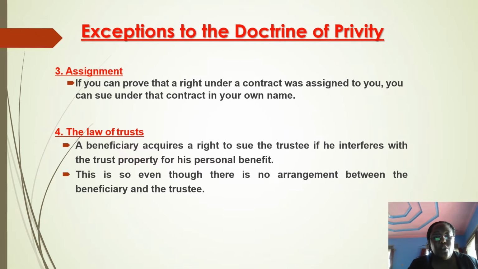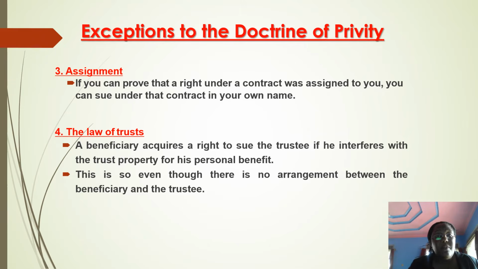The third exception is with respect to assignment, and by assignment here we're saying someone signs off their rights to you. For example, maybe they own property or shares in the company, and they decide to sign off their share interest to you. The law says that because you have the right of assignment, someone has assigned their right to you, you are entitled to sue on that right, even if originally you are not party to that deal, you are not party to that contract.